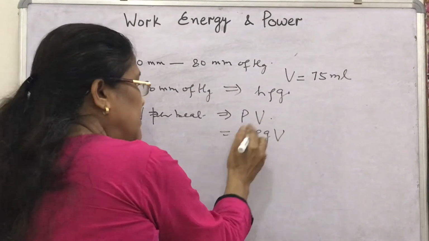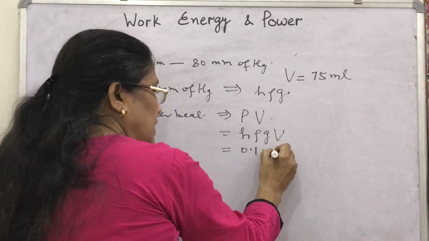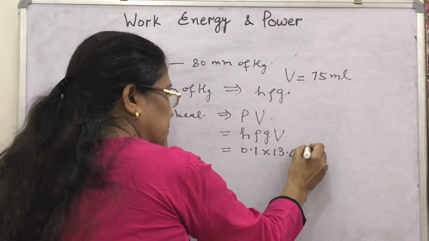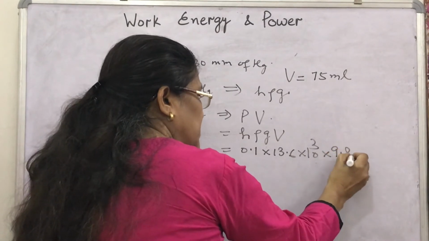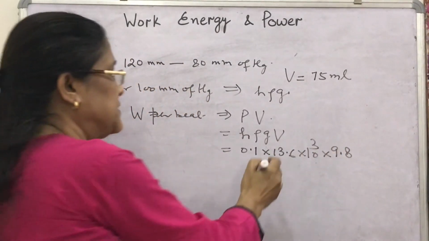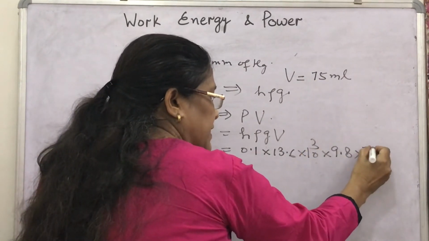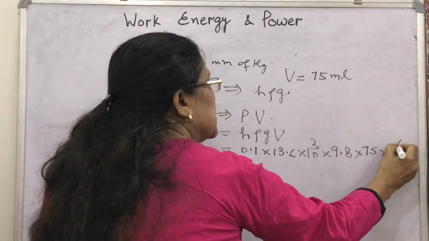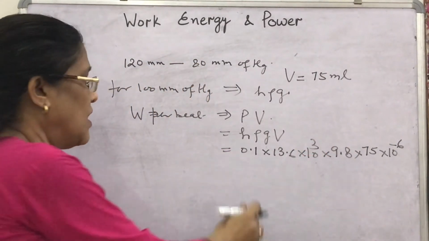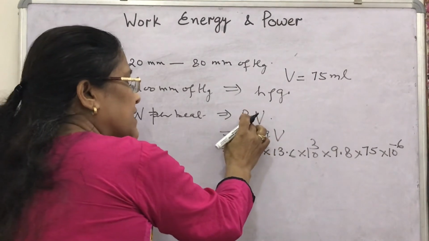But in proper units you have to write here 0.1 meter into mercury's density 13.6 into 10 to the power 3 into acceleration due to gravity 9.8 meter per second square into V, how much? 75 into 10 to the power minus 6 meter cube. How is this formula for work done? You can check.